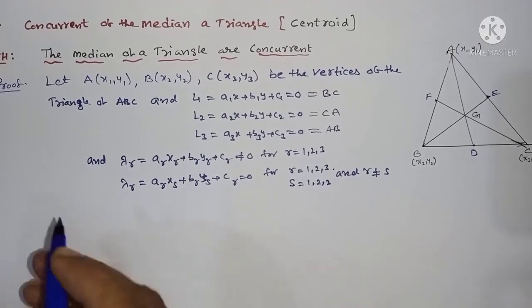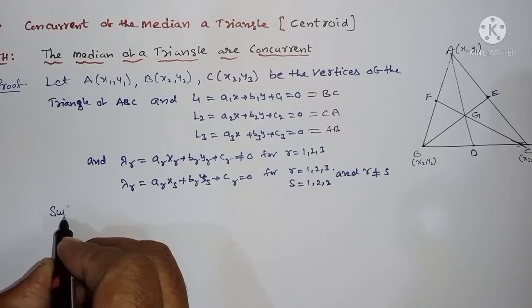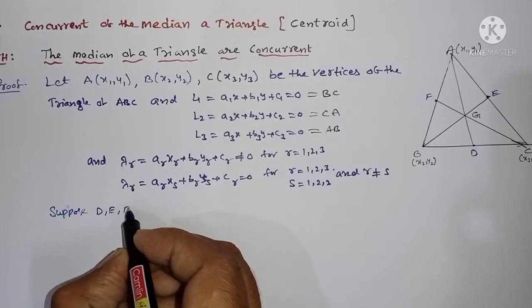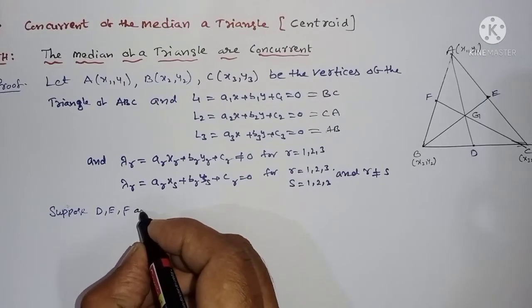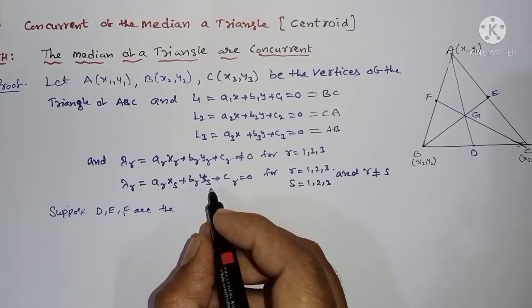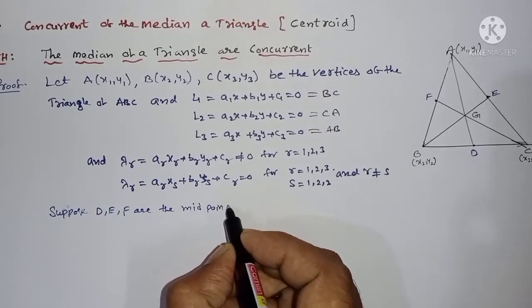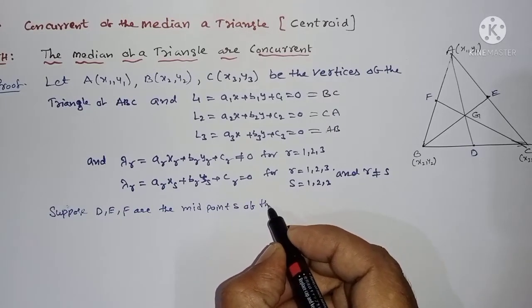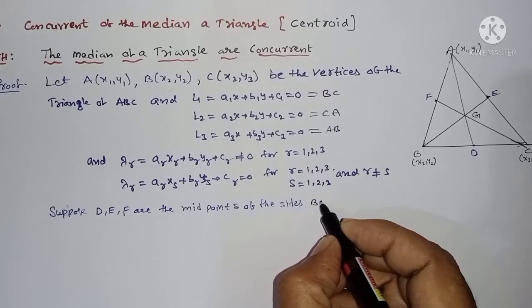First I am writing here: suppose D, E, F are the midpoints of the sides BC, CA and AB respectively.